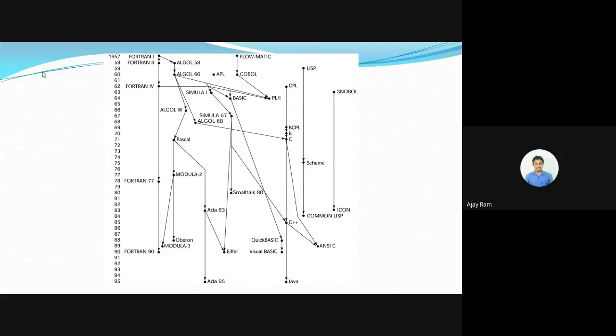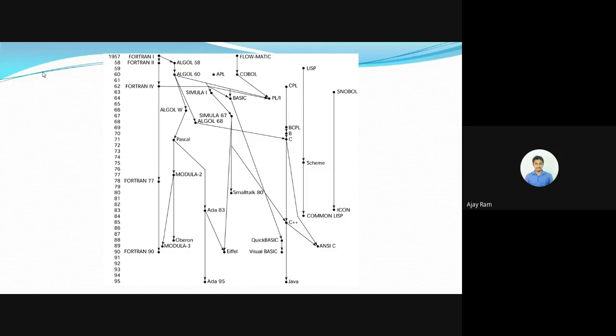Some of the oldest programming languages are Fortran, Algol, Ada, Basic, COBOL, and Pascal. Fortran had many versions. It came into existence in 1957. Until 1990, it had around 4 to 5 versions. Algol came into existence in 1958 with the name Algol 58. Then some additional features came into existence, and it changed to Algol 60. Then we have Algol W. So in this way, Algol came into existence.